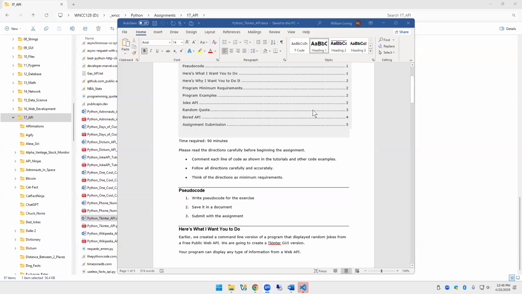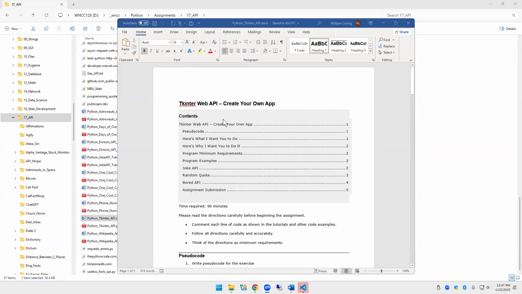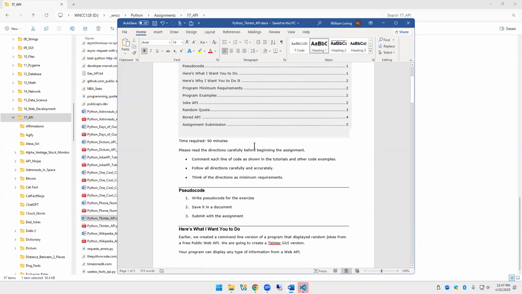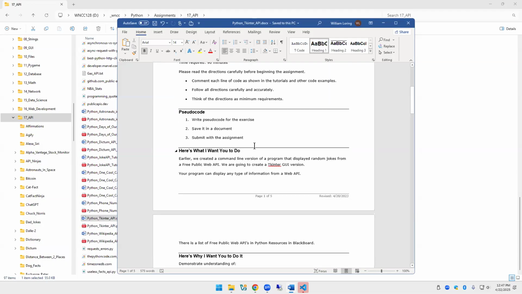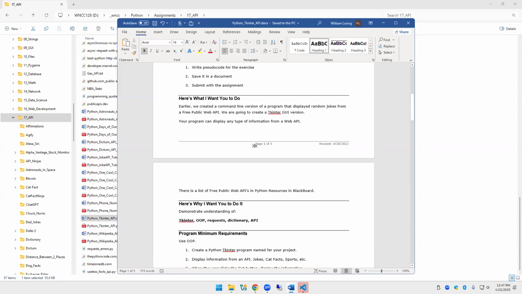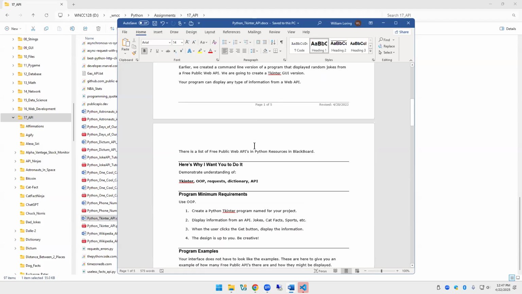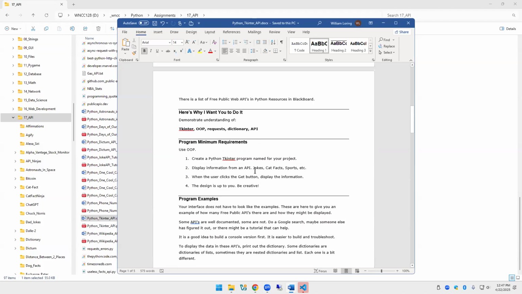Here is an assignment that follows up from the few we've been doing with Tkinter and web APIs. This time we're going to create our own. We have samples that we have done before. I mean, we just did one last week. The reason we're doing this is so you can start figuring out those dictionaries, and this does help with dictionaries and lists and how to figure out all that sort of stuff.